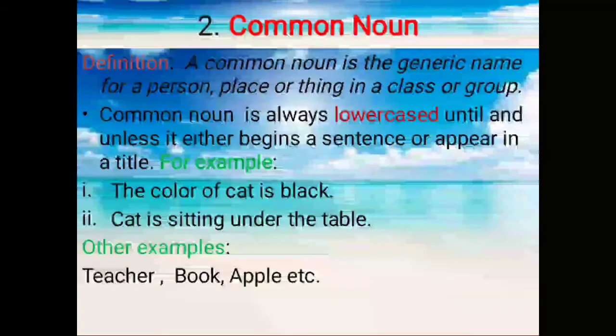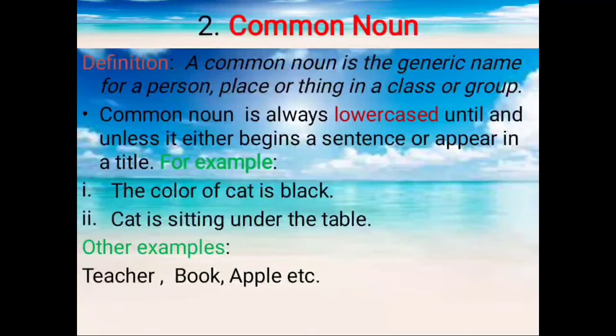And the second one, common noun. A common noun is a generic name for a person, place, or thing in a class or group. A common noun is always lowercase unless it either begins a sentence or appears in a title. For example, the color of the cat is black. Now cat is found everywhere, it's common. The cat is sitting under the table. Other examples are like teacher. Teacher is also common. Teacher is found everywhere, in every university, in every college. Book is also common. Apple, etc.